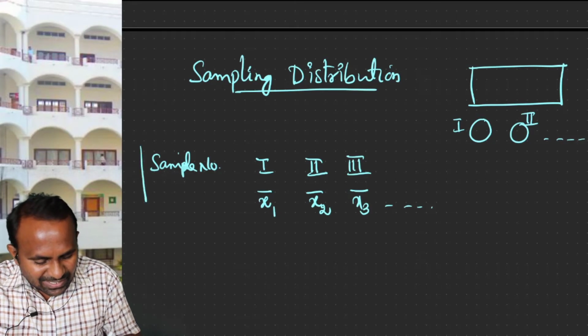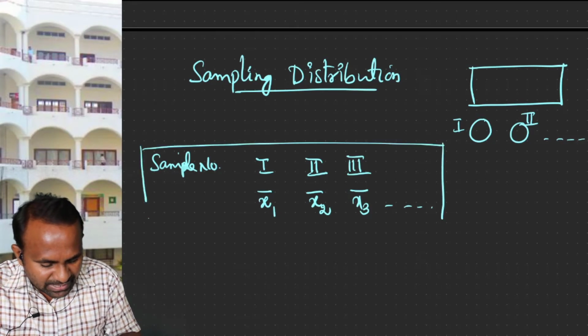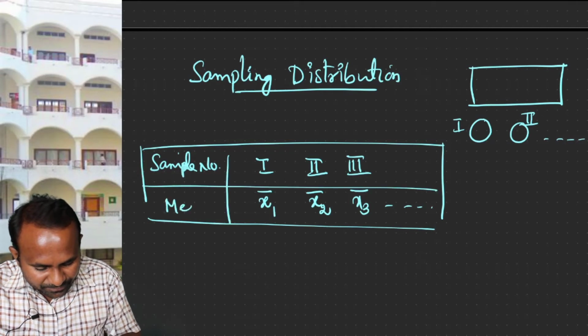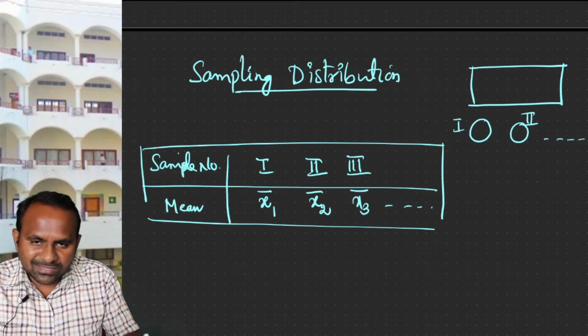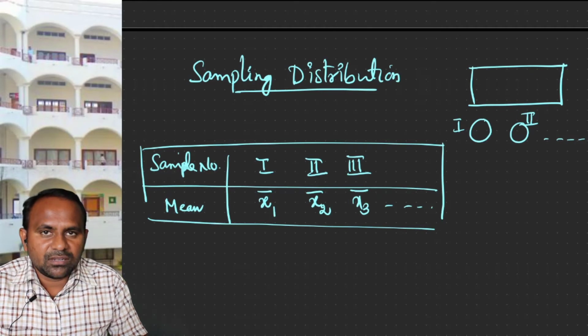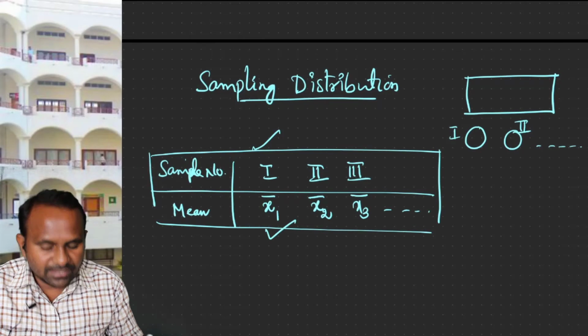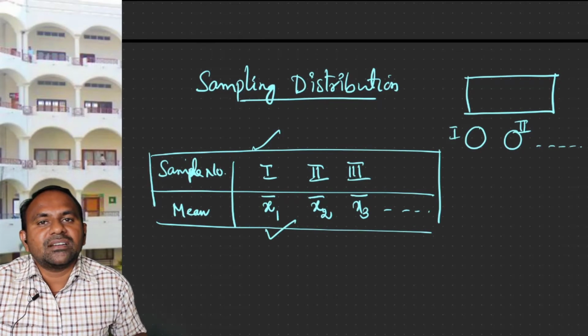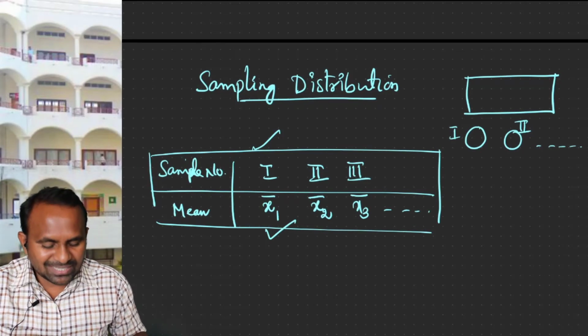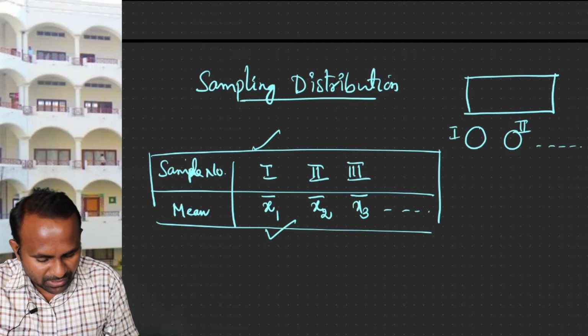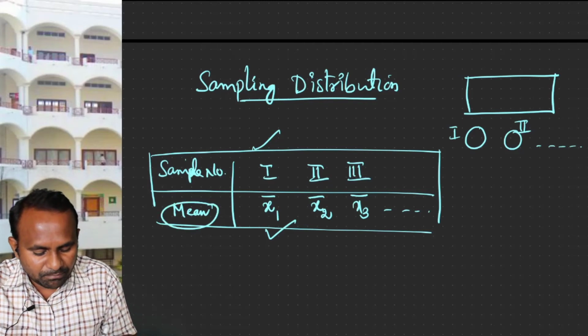This distribution of all the means to each and every sample, this description of listing samples and the corresponding means, is called the sampling distribution of the statistic mean. So mean is the statistic that you have used, the mean of the sample, distributed over all these samples.